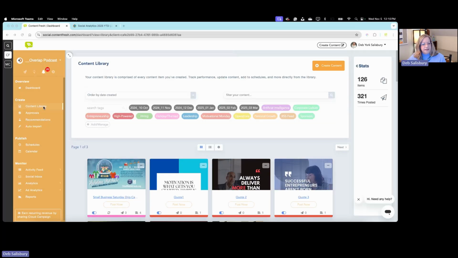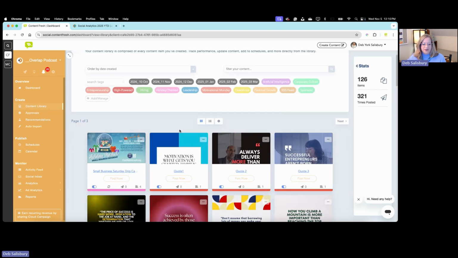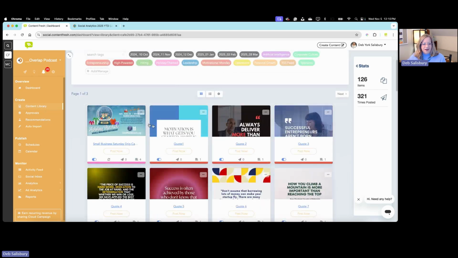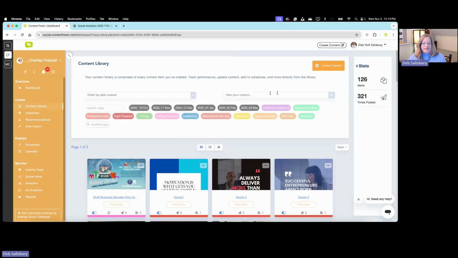If you're in your content library, you click on this top menu item under the Create section called the Content Library, which I'm sure you're familiar with if you've used our platform. If you're not, that's where to find it. Then this series of tags that show up here are what we're talking about with content tags. You'll see our examples here. We like to use dates as tags, and we also have different topic tags. So for this example and for this client, we have topics about artificial intelligence or leadership, entrepreneurship.